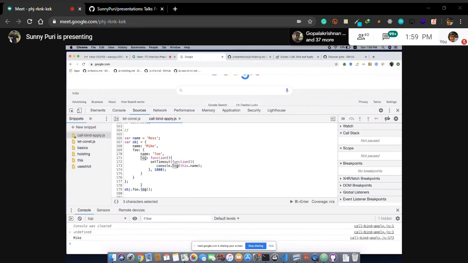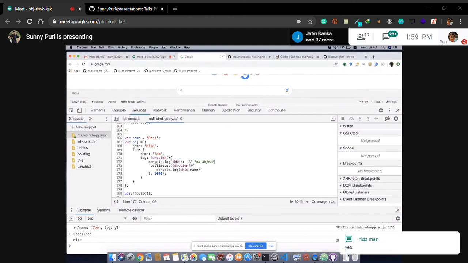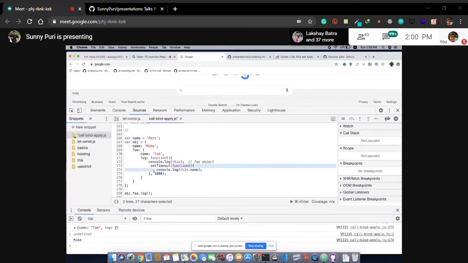So what is happening? Log is called by foo. Let's print what this is at this stage. It is Tom. Basically, it is foo. This is clear. It is pointing to the foo object. Without setTimeout, this is another function. So who is calling this setTimeout? This is an asynchronous call. We just passed the function. We have not explicitly bound it. We have not asked it to change. So how is it happening?